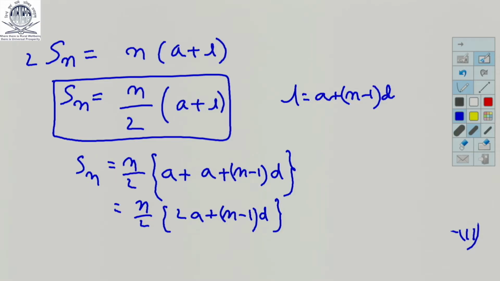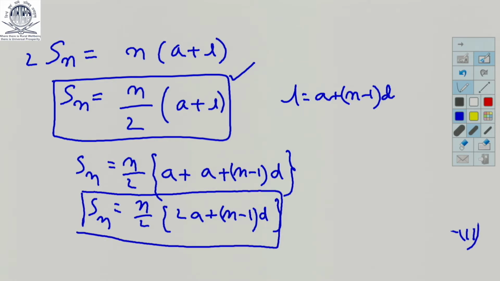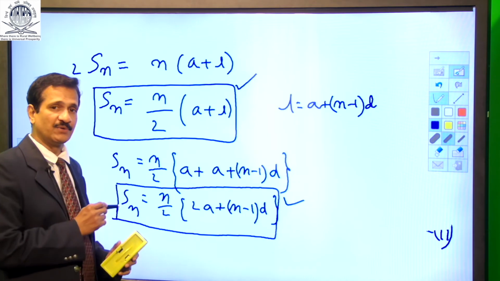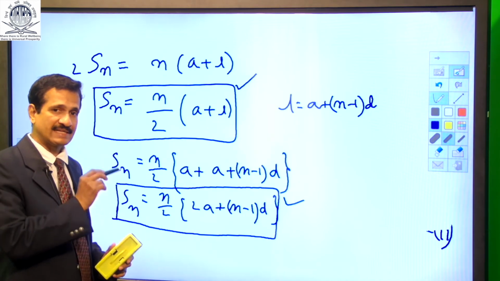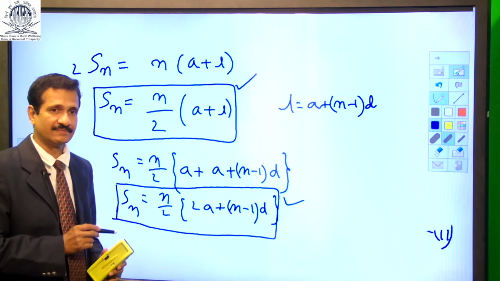We have to remember this as well as this formula. So these are two important formulas. L is A plus n minus 1 D. Sn is n by 2 into A plus L. Also Sn is n by 2 into 2A plus n minus 1 D.